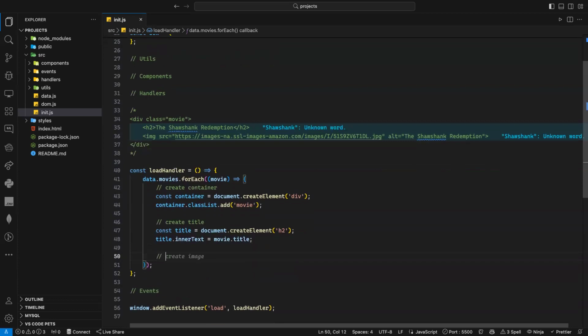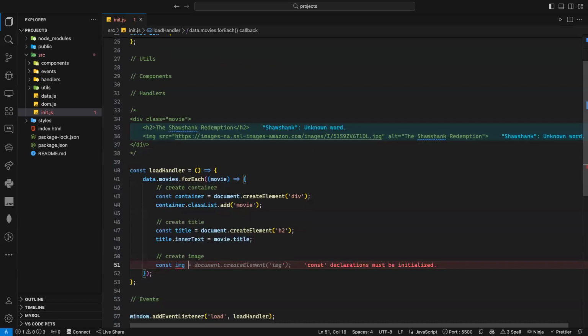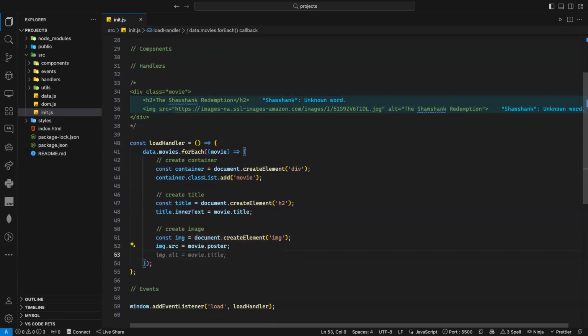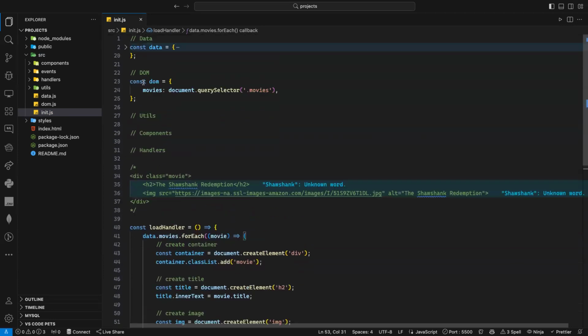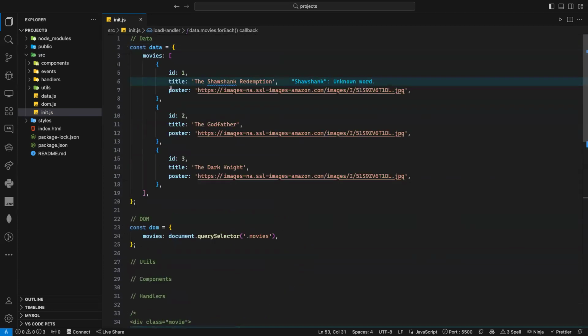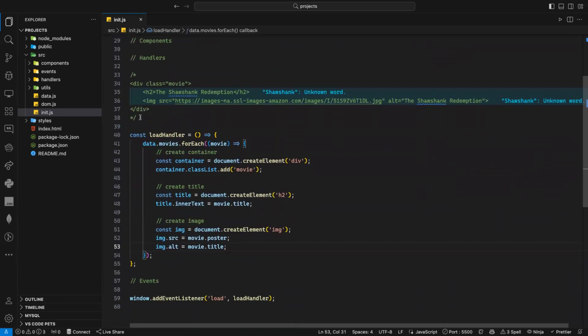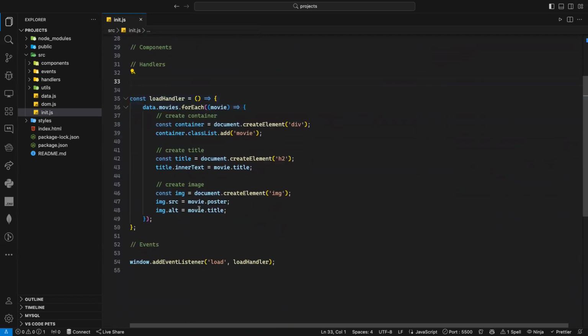So let's create my image. I can just say const img or poster, whatever you want. It's equal to document dot create image. Now here I need to add the source. So I will say img.src, or I can just use set attribute. It will be movie.poster. And as the alt, it will be movie.title, because I don't have alt in my data. I can use the title of the movie, because the title of the movie will probably be unique. So voila, now I've created all my elements.